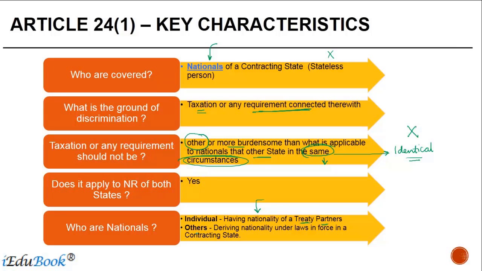But for people who are other than individuals, they should be deriving nationality under the laws in force in a contracting state. So let's say, for example, an Indian company which is incorporated in India is considered as a national of India. Similarly, other corporate entities or maybe other types of entities should derive their nationality by virtue of the law of that state.